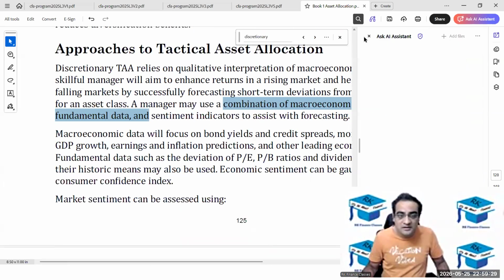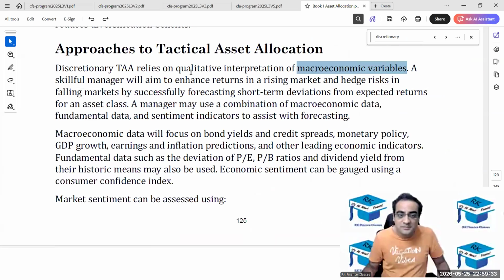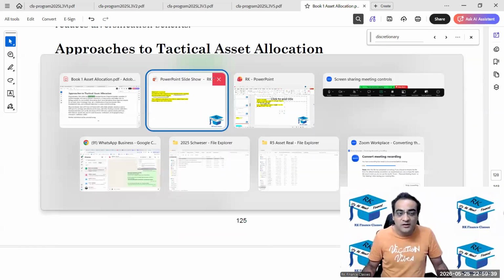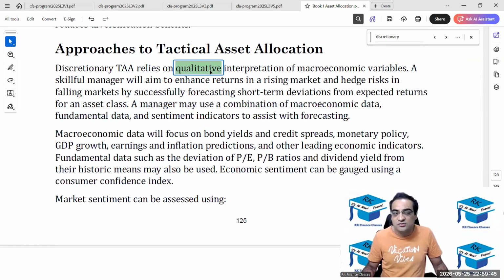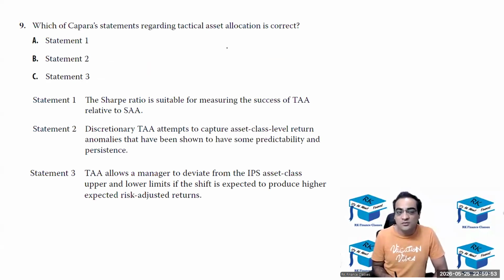Exactly ये वाला word. तुमने बराबर लिखा था macroeconomic variables interpreted qualitatively. That means not following any rules. Judgmental kind of a thing. Okay, so a qualitative word I नहीं. Yeah, I agree with this, but no rule based, qualitative, not quantitative. So I'll give 0.5 marks for this, but the qualitative word आया नहीं actually, so I can't give that 0.5 marks also. Okay. 2 out of 2 for selecting the right answer A, but 0 out of 2 for the explanation.